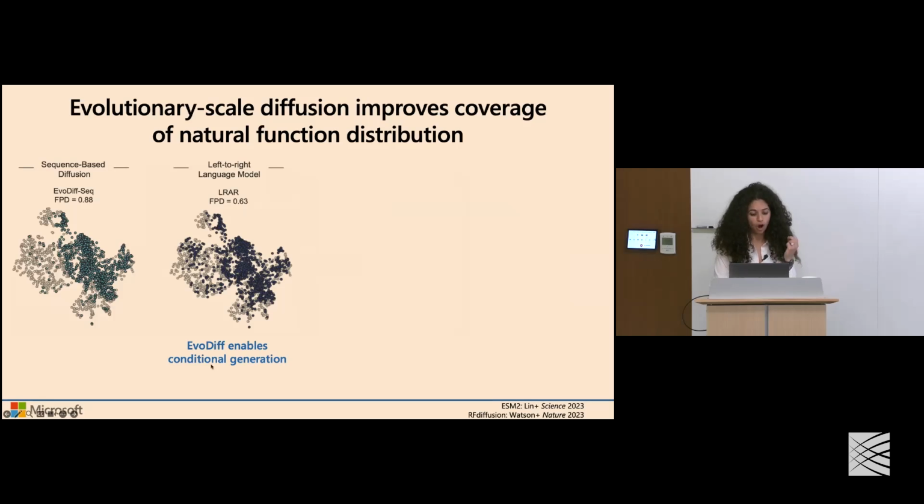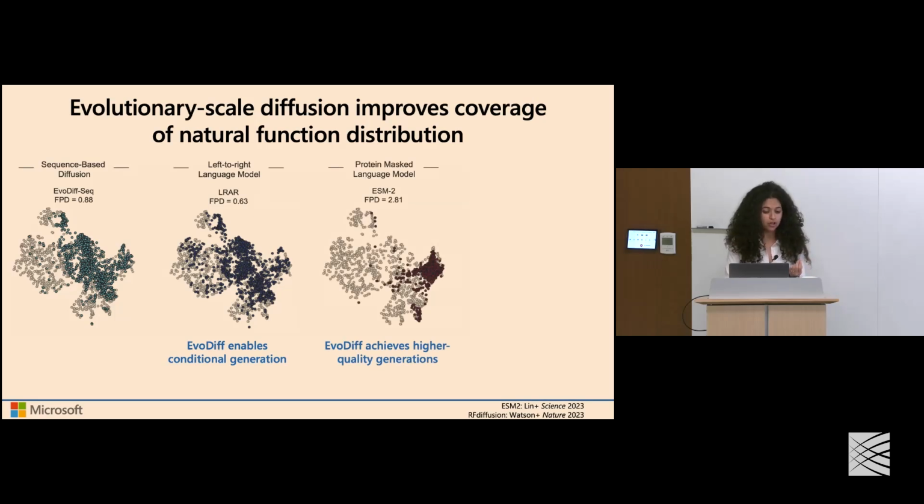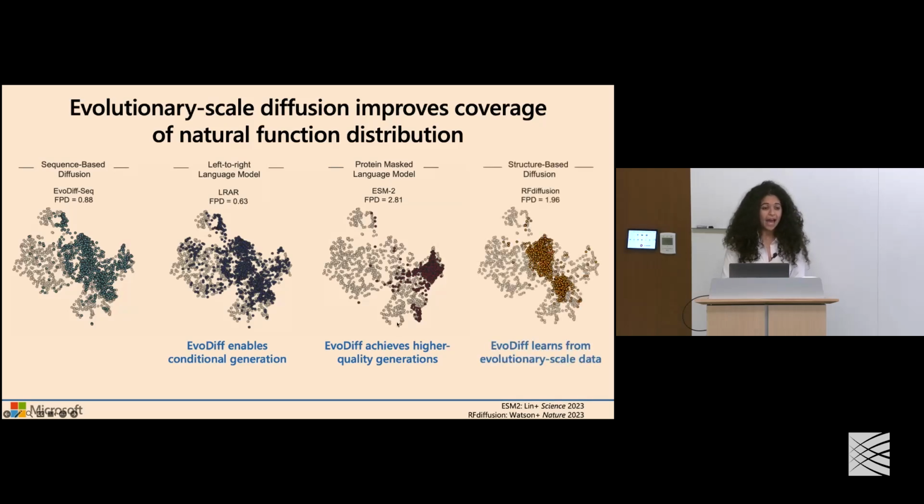But note that our diffusion framework will enable us to do conditional generation, whereas the fixed generation order of left-to-right autoregression does not. Compared to a masked language model, we perform substantially better, achieving higher quality generations. And compared to the state-of-the-art structure-based generative model, RF diffusion, we achieve greater coverage of this functional space, attributed to the fact that we're learning from a much greater coverage of protein data at evolutionary scale.